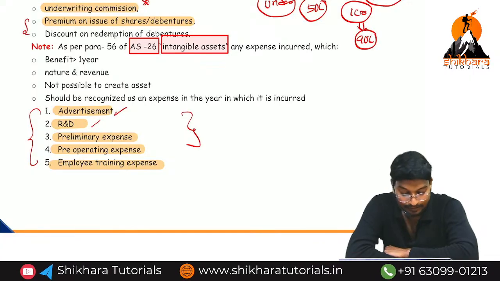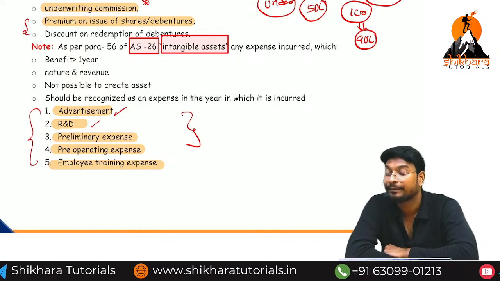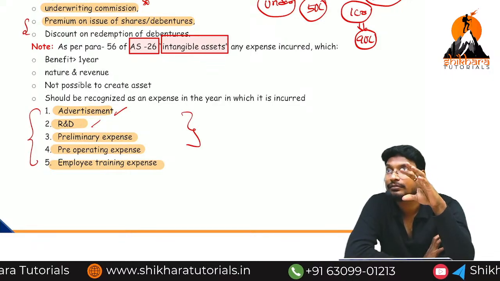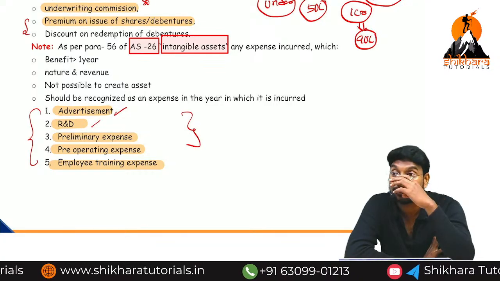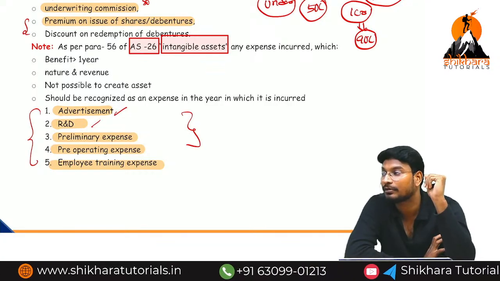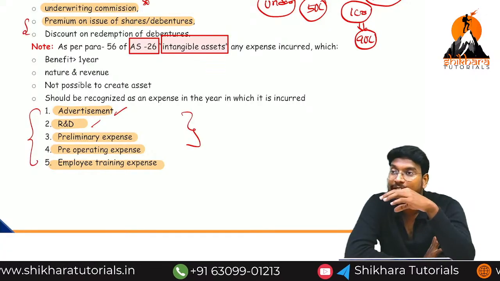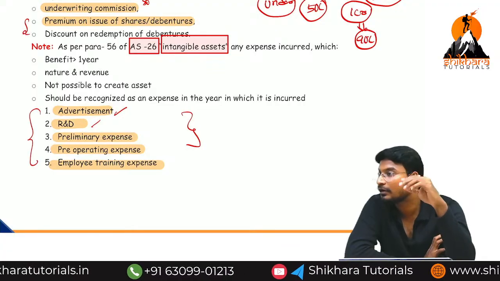What is the meaning of employee training expenses? Have you seen your brother and sister? At the time of getting a job in many software industries, they get small amounts, 20,000, 30,000. Why do they give small amounts? Because at the time of joining the job, they cannot directly do the work.